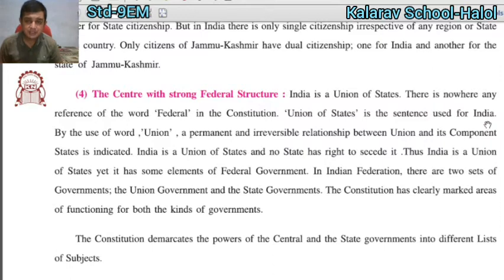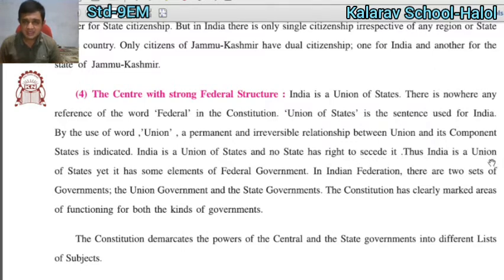You can use union of states in a sentence for India. By the word union, a permanent or irreversible relationship between the union and its component states is indicated. India is a union of states and no state has the right to secede from it.